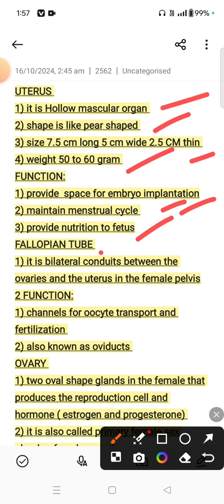Now the fallopian tubes. A bilateral conduit between the ovaries and uterus in the female pelvis. Its function is to be a channel for oocyte transport and fertilization, and it is also known as the oviduct.